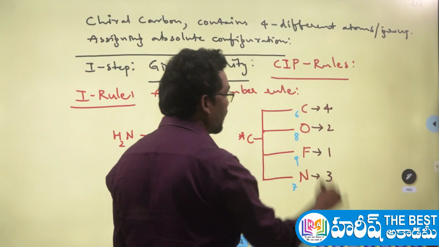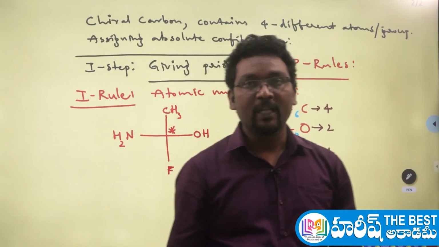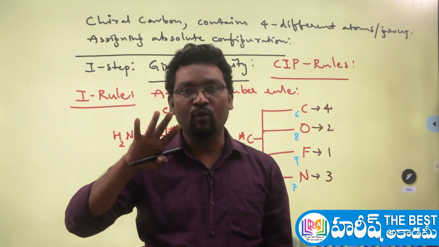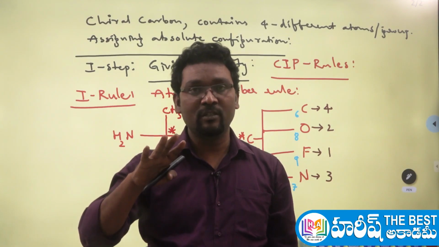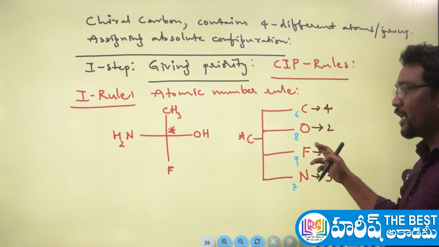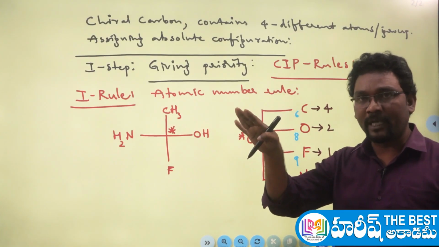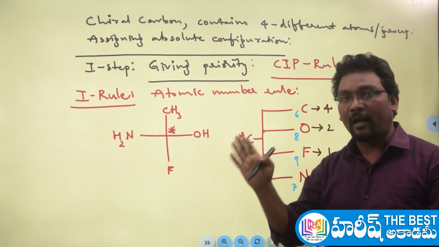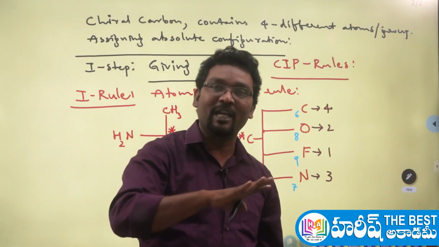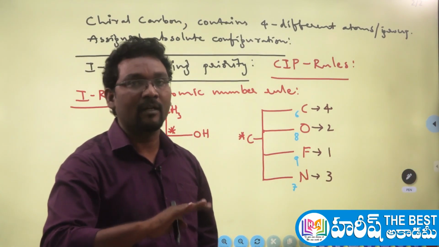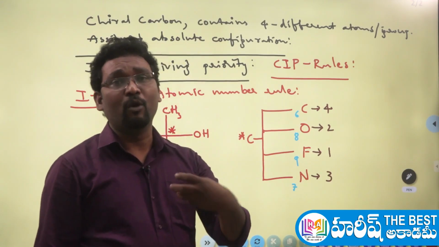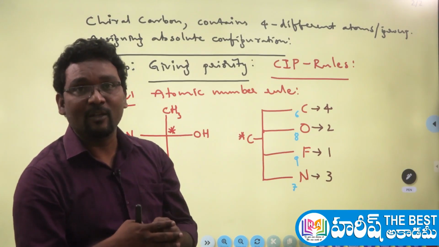So this is the first thing you have to do: give 4 priorities to the 4 different groups. Based on which condition? The atomic number rule. The atom directly attached to the chiral carbon with the highest atomic number gets the highest priority, and as the atomic number decreases, the priority also decreases. After giving the priority, what to do? I told you, we have to view the molecule from the opposite side of the fourth priority group.